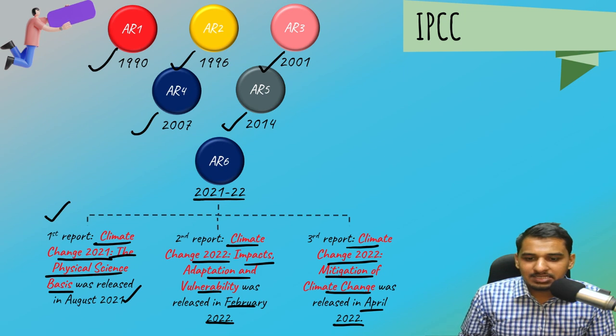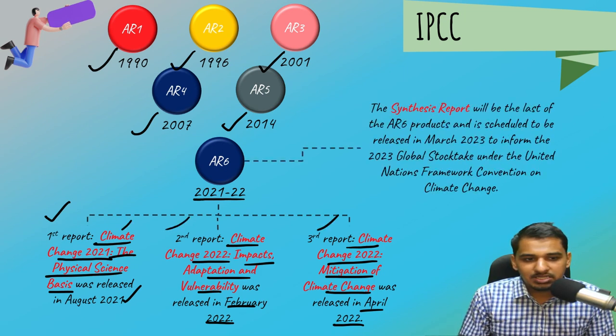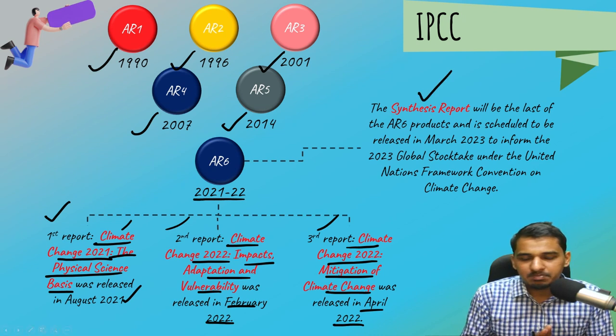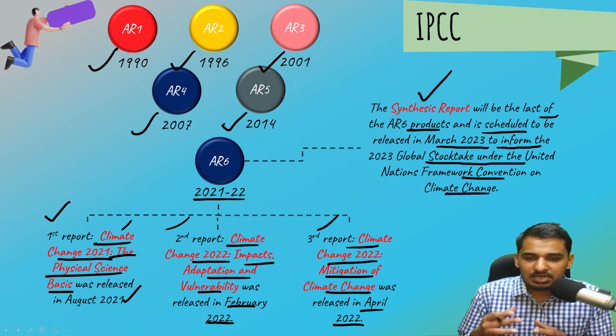So in this AR6, 3 reports were released. And one more report was released, as I was saying. This is the synthesis report, and it will be the last of the AR6 products and is scheduled to be released in March 2023 to inform the global stocktake under the UNFCCC on climate change. As we have discussed, a global stocktake has to happen under the UNFCCC.